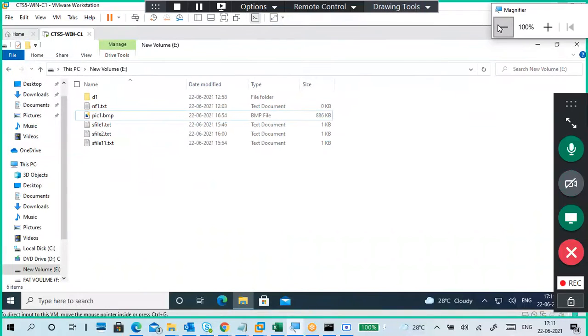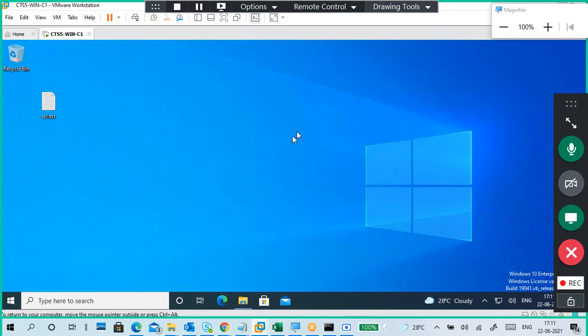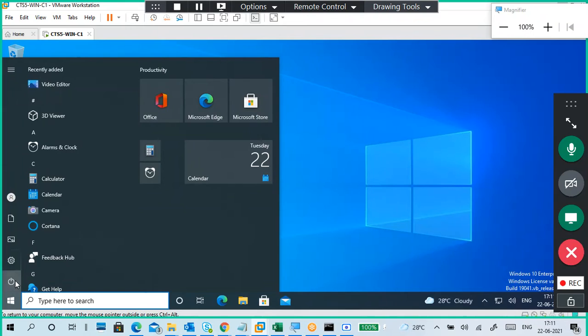Now the certificate and everything is completed. So what I am going to do is verify. First of all, I have to sign out.